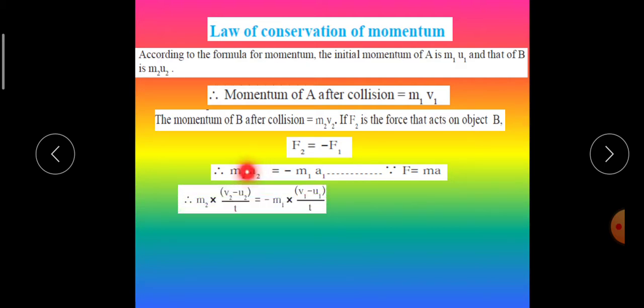Now we know that acceleration a is (v minus u) upon t. So we can put in values: m2 multiplied by (v2 minus u2) upon t, and m1 multiplied by (v1 minus u1) divided by t.